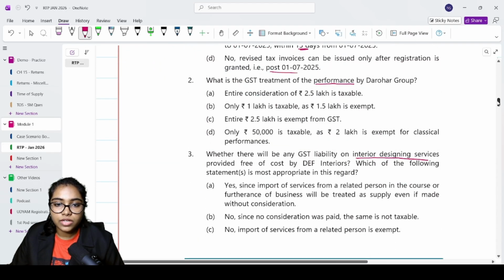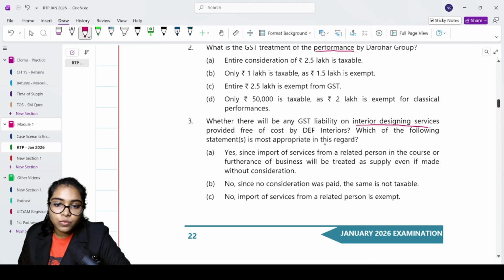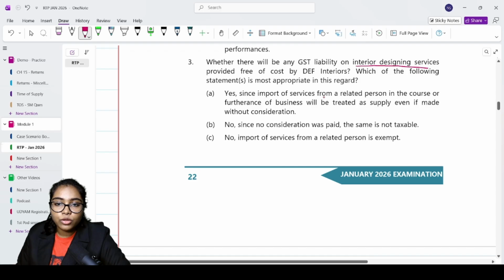Okay, there was a question regarding this. Whether there will be any GST liability on interior designing services provided free of cost, which of the following is most appropriate? Yes, since import of service from a related person in the course of furtherance of business will be treated as supply even if made without consideration. Yes, that is your answer. What are the other options?